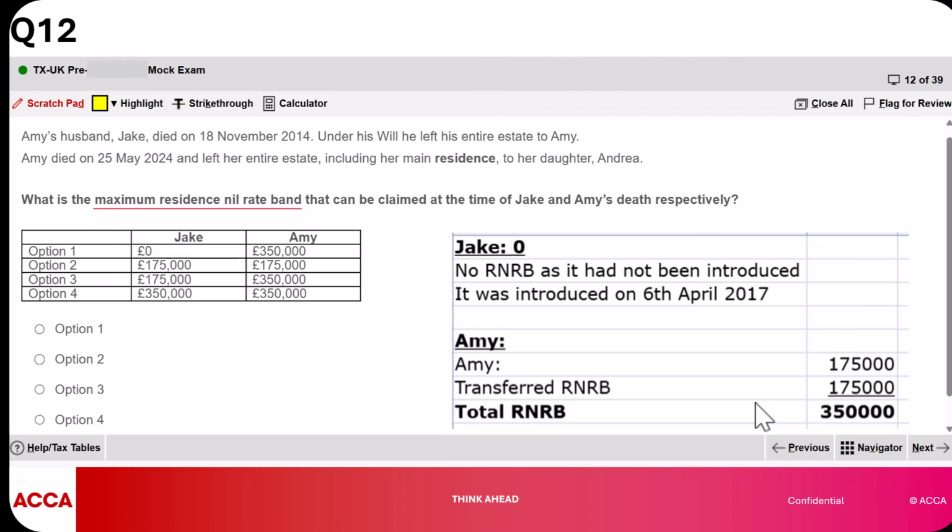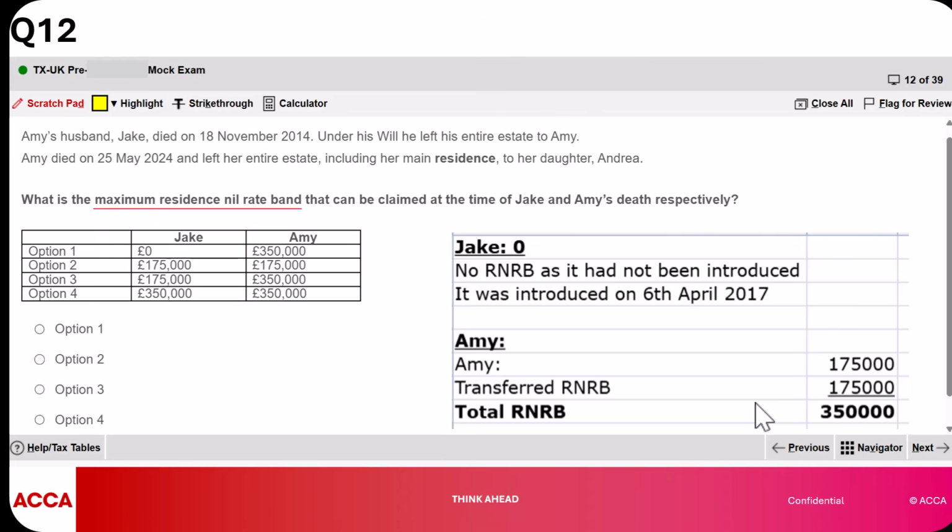All right. Now, I know sometimes it doesn't hit home for a lot of students because you're thinking, but Jake didn't get it. And that's true. But Amy has the privilege of actually enjoying a higher residence nil rate band, well, not her, because she's also dead, but her beneficiaries have the advantage of actually having a higher residence nil rate band, which means that they can tax higher amounts at 0, which is a good thing.